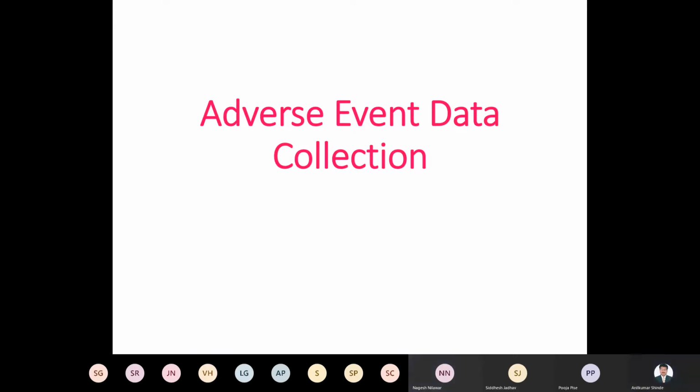Okay. So this is adverse event data collection. So what is adverse event data collection? Why is this data required, particularly in clinical trials, right? This data is collected and you can put the data in an appropriate way.